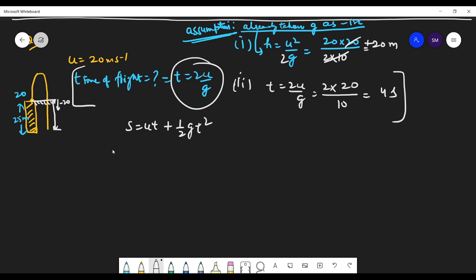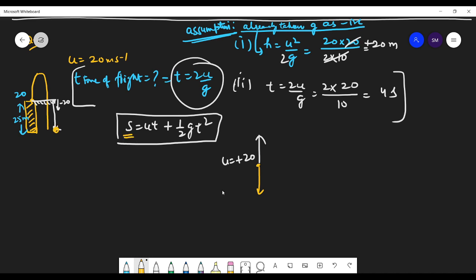Now, we have taken this formula as fresh. So let us take this u. Always start taking the directions with u. U was 20 meter per second. So this downward direction is negative. So which vector quantities are in downward direction? This is the displacement here. So what is S? S is downward. That is minus 25, right?